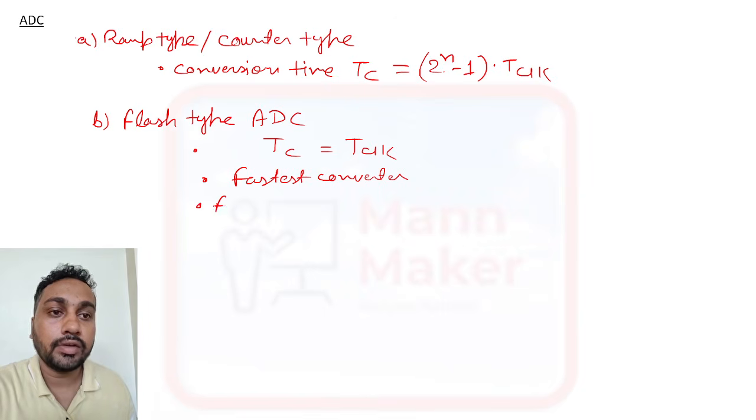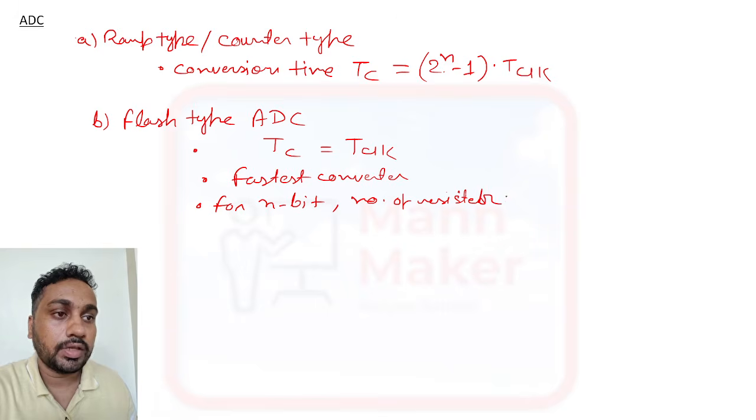Sometimes they will ask for the number of registers. For n bit flash type ADC, how many registers are required? So 2 to the power n.